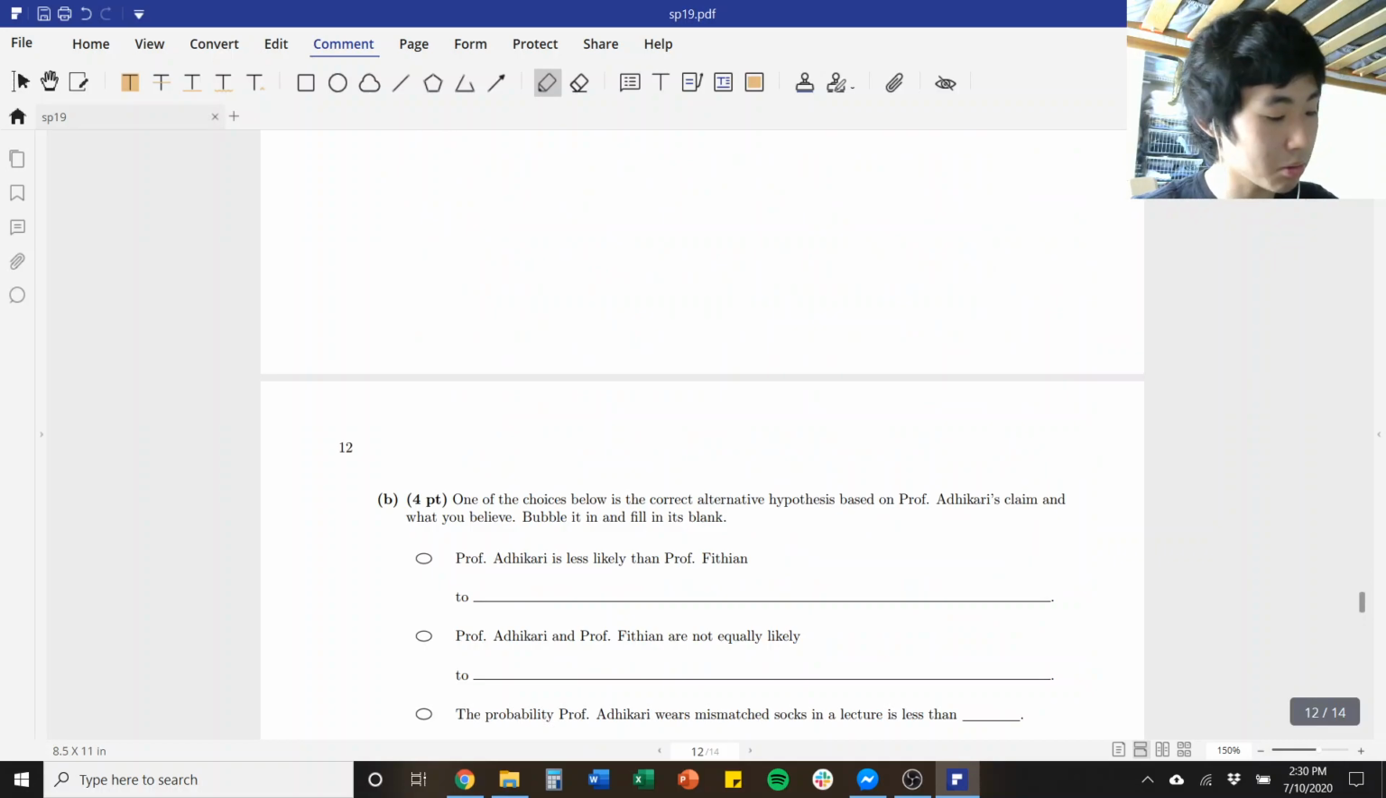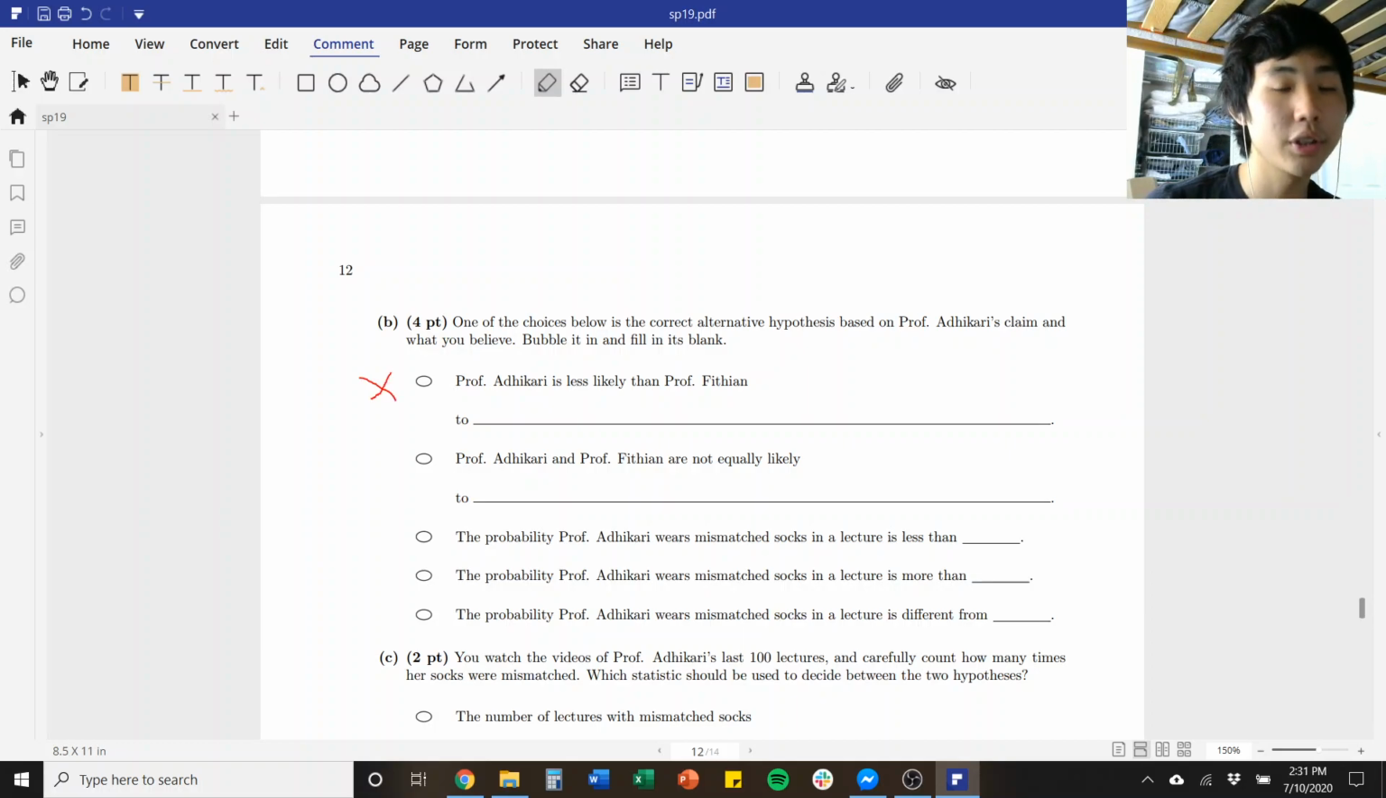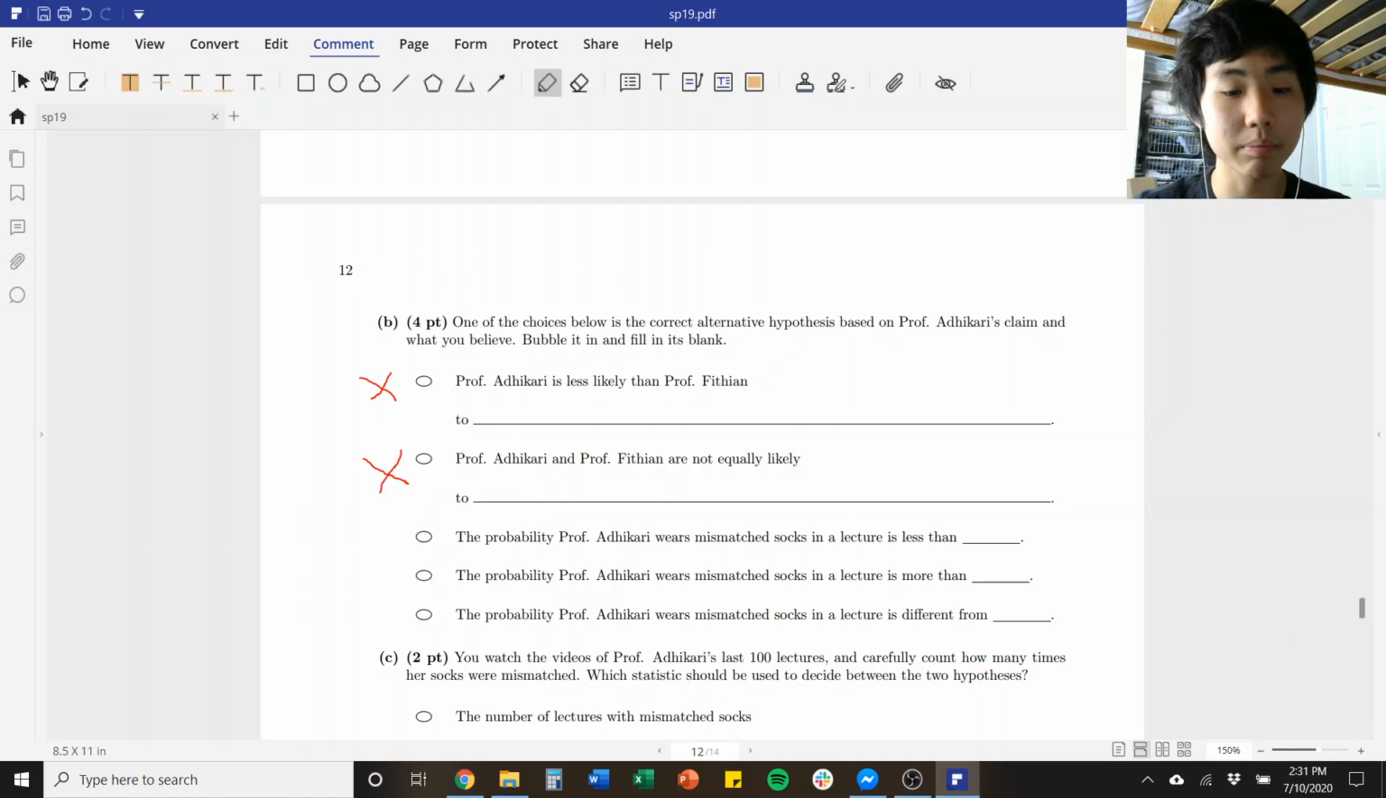Okay, part B. One of these choices below is the correct alternative, so we want to figure out which one it is. Okay, so Professor Adhikari is less likely than Professor Fithian. This is incorrect because it establishes a comparison between the two professors, which I already said is not made in the question. And that's the same reason why the second option is wrong.